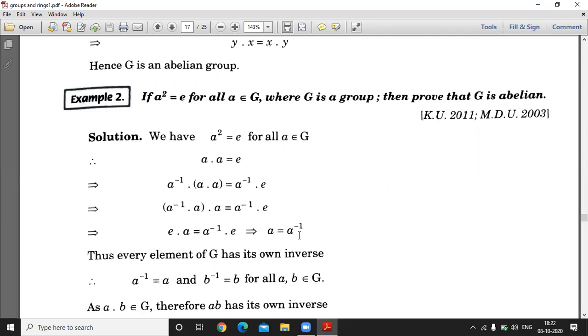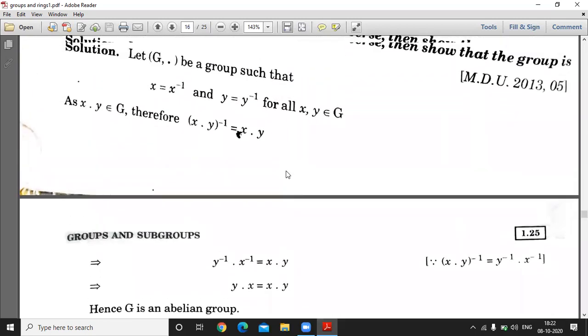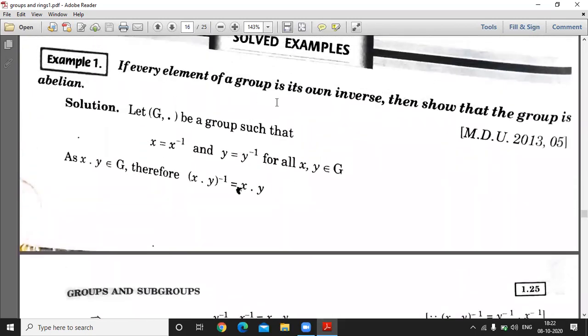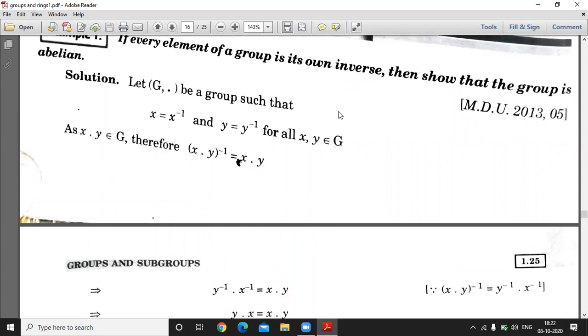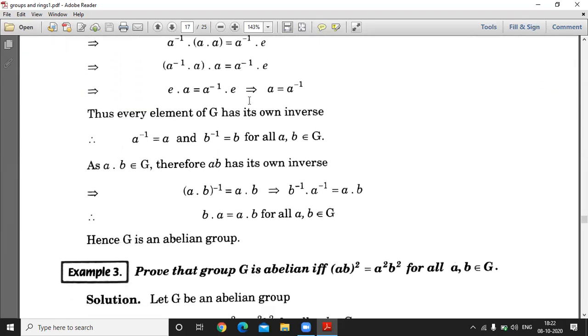And using the above result, in the above result we proved, you can see here, above result में हमने यही प्रूव किया है. If every element of a group is its own inverse, then group G is abelian. Then using the above result we can say G is abelian. यहाँ इसने फिर प्रूव करके भी दिखा दिया. As a into b belongs to G, therefore ab has its own inverse, so (ab) inverse is equal to ab. By using the above property, (ab) inverse is equal to b inverse a inverse is equal to ab. So b into a is equal to ab for all a, b belongs to G. This proves the commutative law. So G is an abelian group.